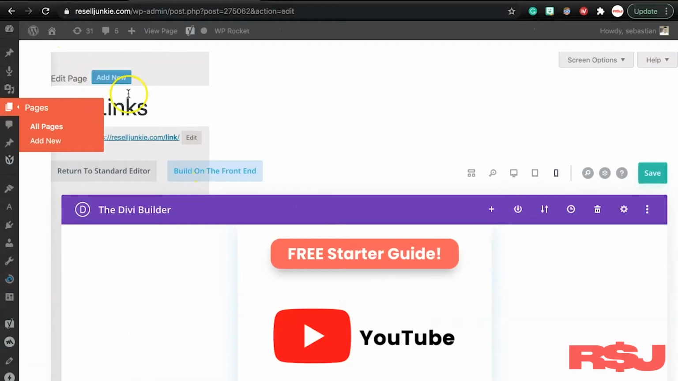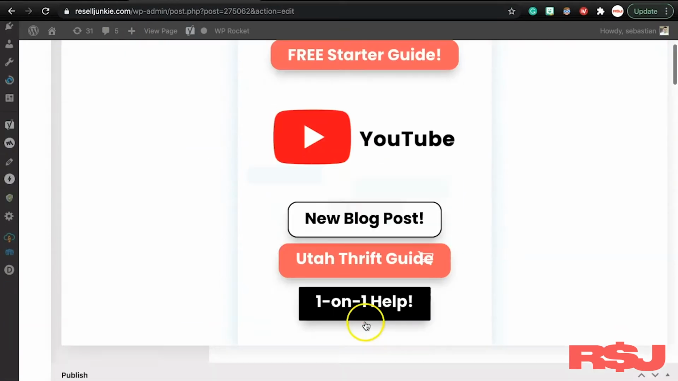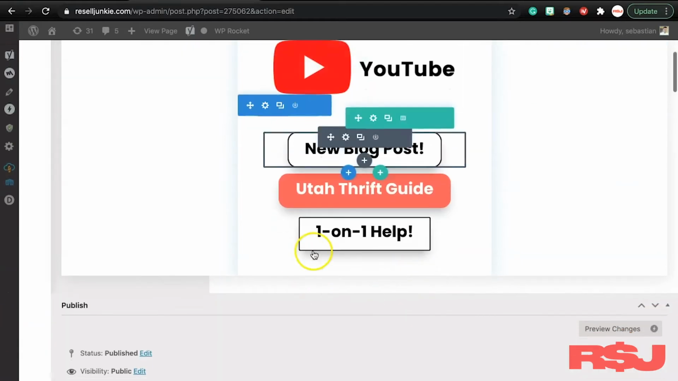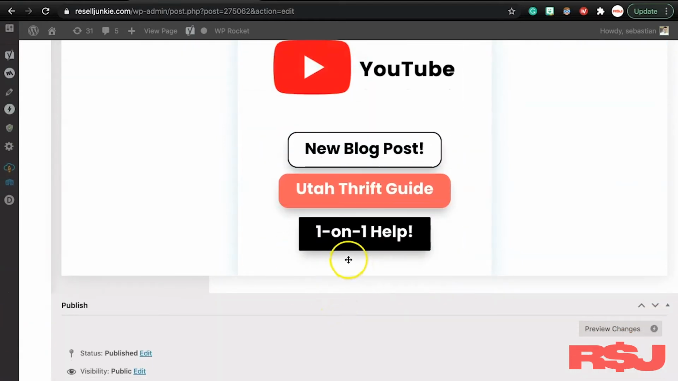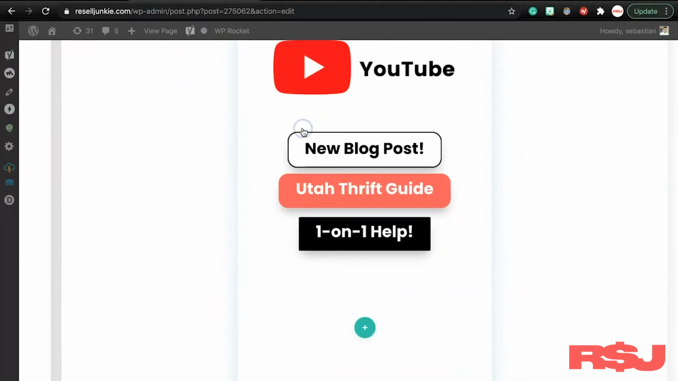What we do is just go into pages, we create a new page, right? So we named this one Our Links, and then this is the page that you see. You see all these buttons and they kind of interact and all that good stuff. All we got to do in here is just to add another one. Let's press add, insert in section. We're going to insert a row.